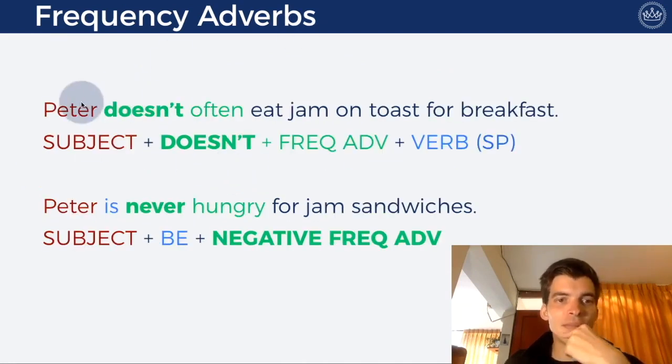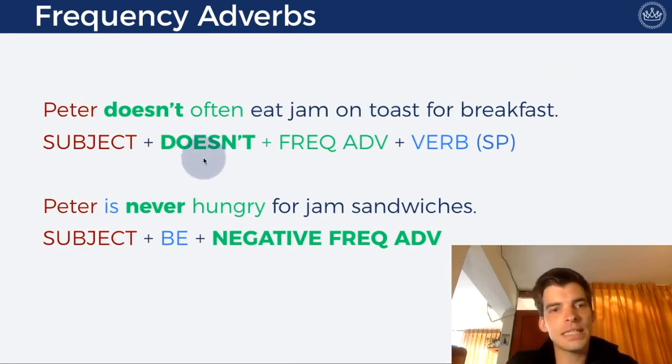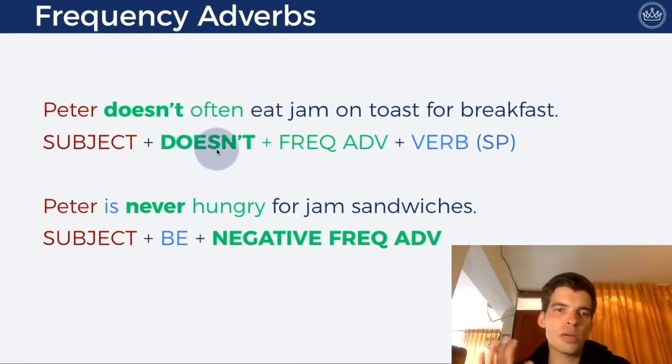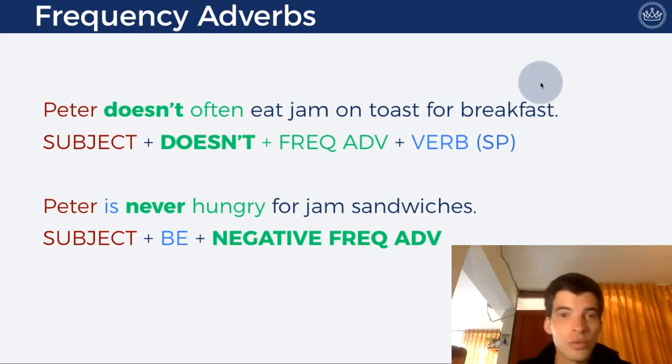If we look at the negative, Peter doesn't often eat jam on toast for breakfast. If it's negative, it does change slightly. Peter, you can't put a double negative here. You can't put Peter doesn't never eat jam. It just doesn't. Two negatives make a positive. So it would be Peter never eats jam, and that's it. That's enough to make it negative. You don't want to put a double negative.